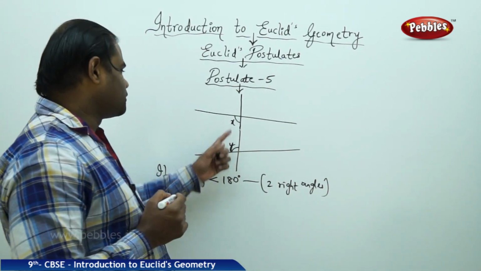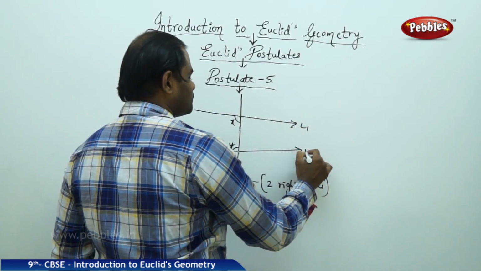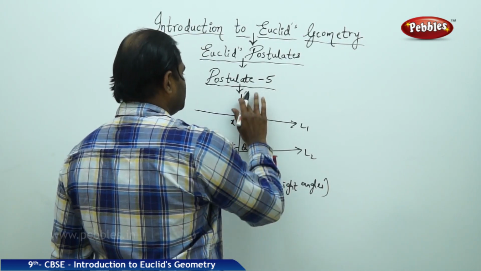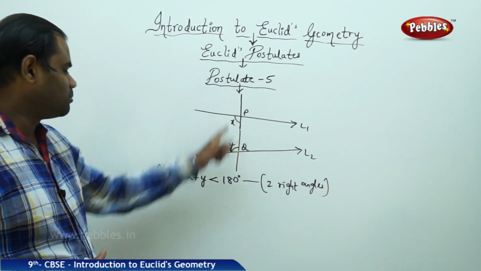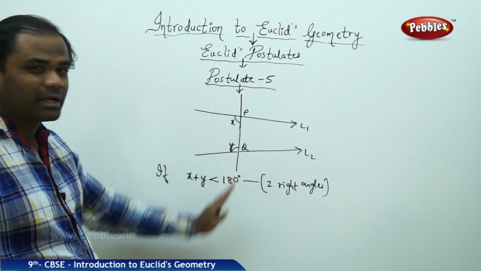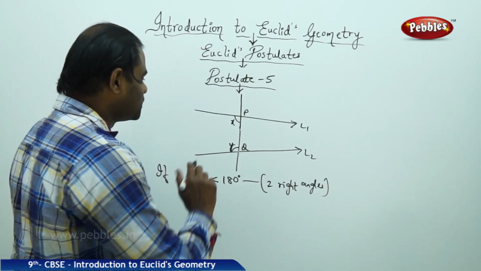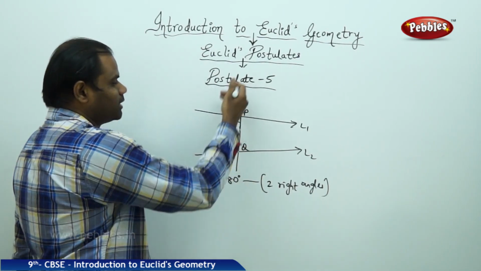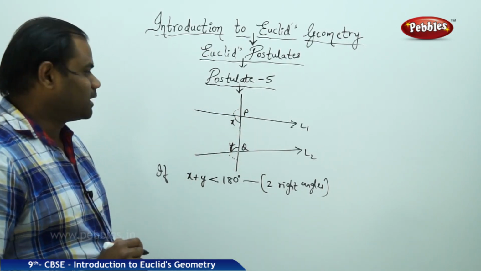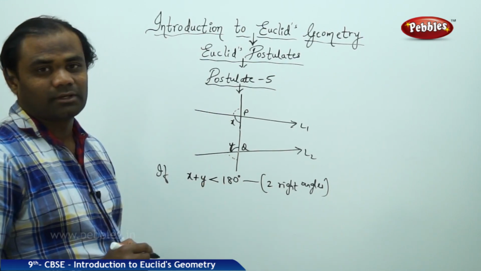So if this is the line PQ which makes the angles x and y as interior angles on the same side, say for example on the left side of the line PQ, the interior angles are x and y and the exterior angles are the ones outside. So when I take the interior angles x and y, the condition is if x plus y is less than 180, then